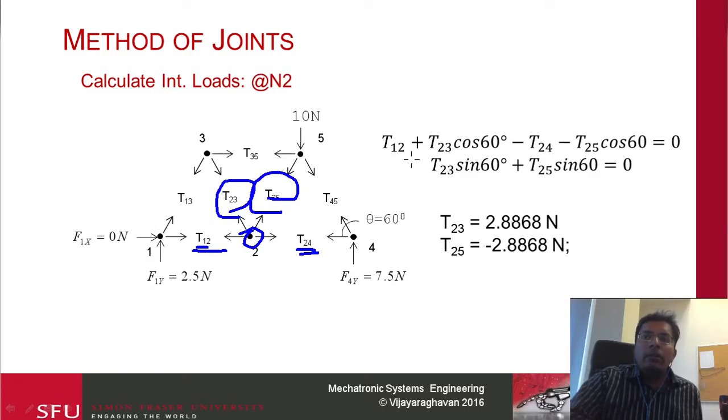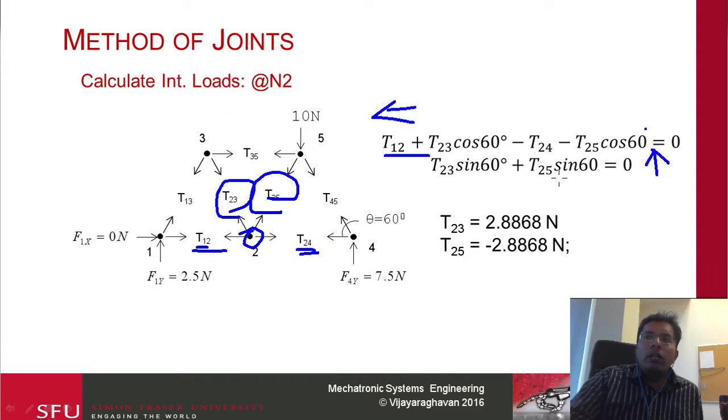So this is the x equilibrium. We have T12. Right now I'm taking this direction, going left, as positive. So T12 is going to the left. T23 cos 60 is going to the left, and then T24 is going to the right, and T25 cos 60 degrees is also going to the right, and so I get this equation over here. I do the same thing for the vertical direction. For T23 and T25, both of their sine components are going in the up direction, so I choose upward to be positive.